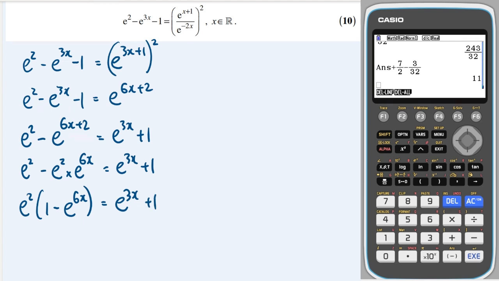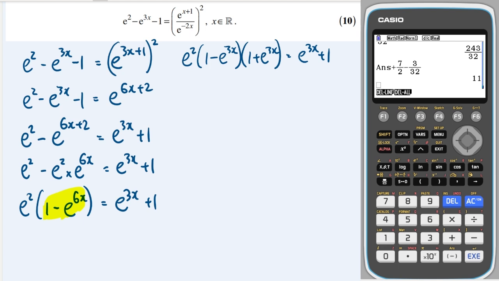Okay, now the key trick to this question is spotting that this is a difference of two squares. And it is a difference of two squares. We know this because 1 is obviously a square number, and anything to an even power is a square. So we can split this up. So we can write e squared, 1 minus e to the 3x, times by 1 plus e to the 3x, and that's equal to e to the 3x plus 1.